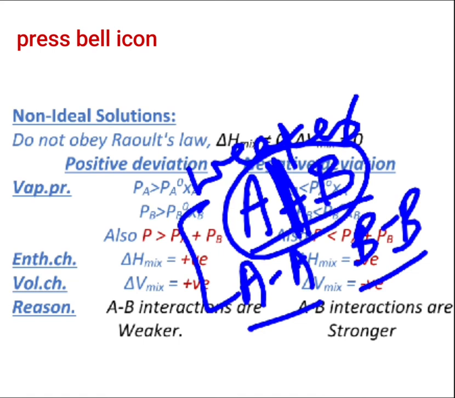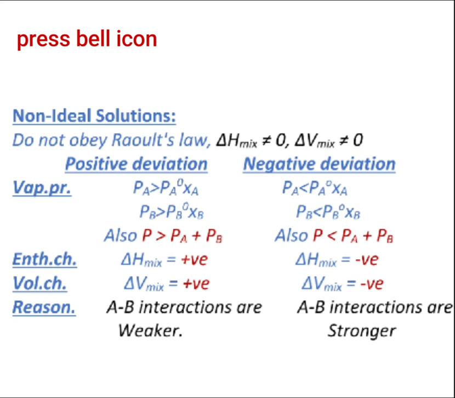Each component of the solution will have a greater partial vapor pressure than expected on the basis of Raoult's law. Yes or no? More escaping tendency means easy conversion into vapor phase, that means more vapor pressure. So PA and PB will have more vapor pressure than PA0XA or PB0XB. So that's about the positive deviation.